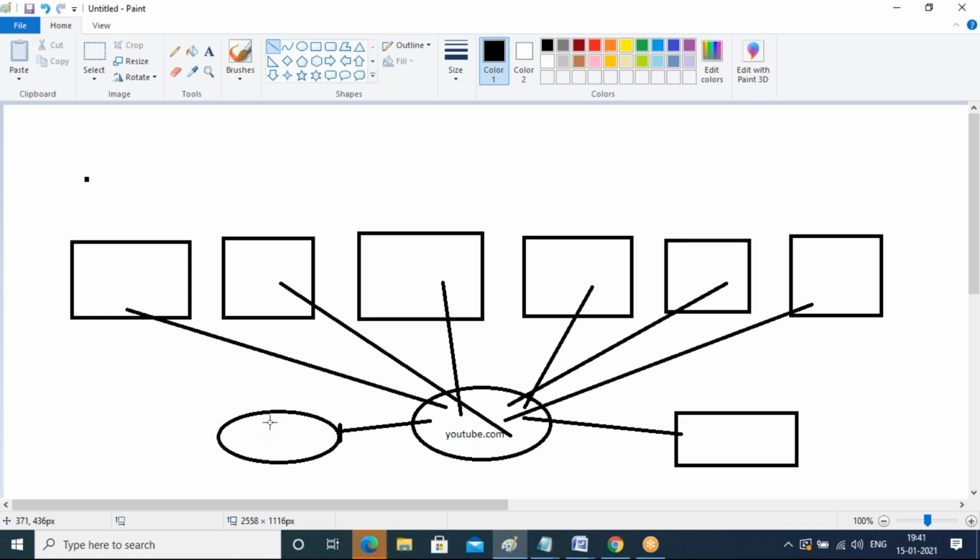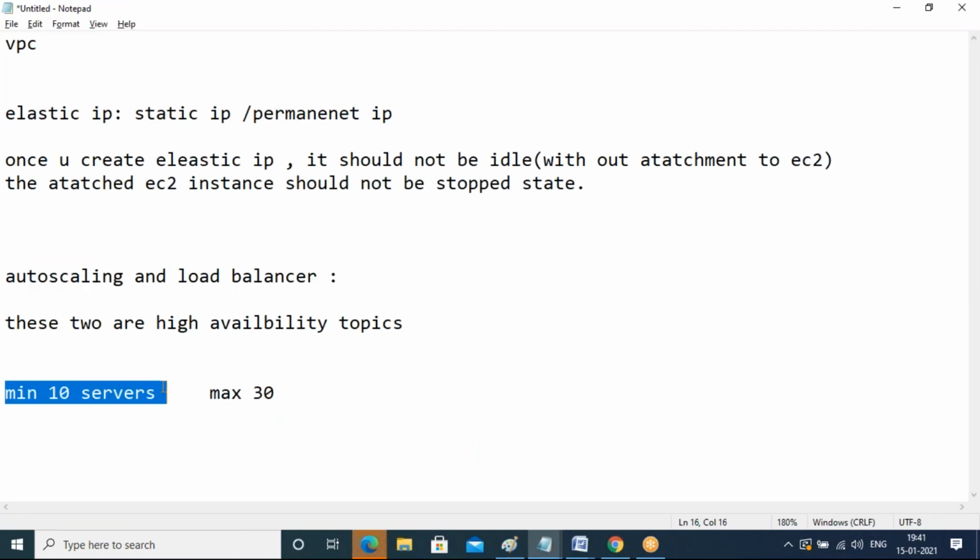Example, minimum is 10 servers. Always your auto scaling, at midnight, will maintain 10 servers, guys. Example, at morning 7 o'clock, there is a little load on 10 servers, 70% load, maybe CPU load. So it will launch 1 or 2 servers. Now what is the count? 12 servers. Again at 7:30, even with 12 servers, average 70% load is there. Again it will launch 2 more servers.